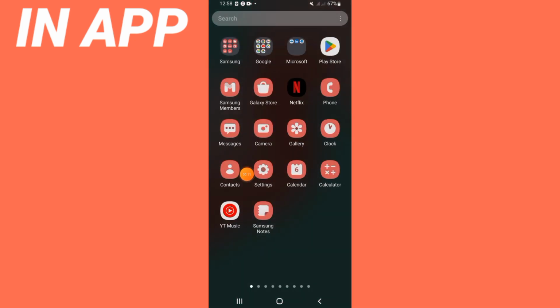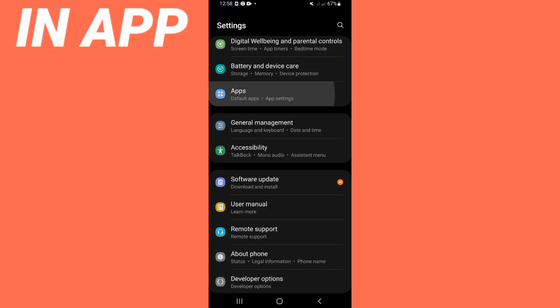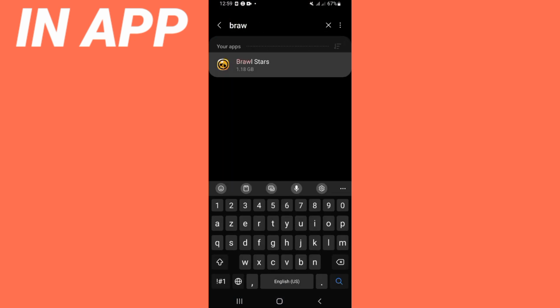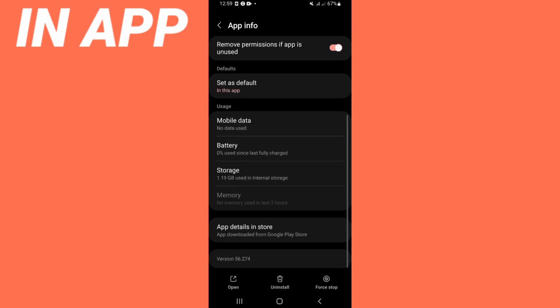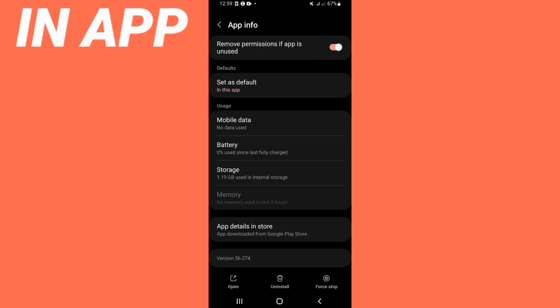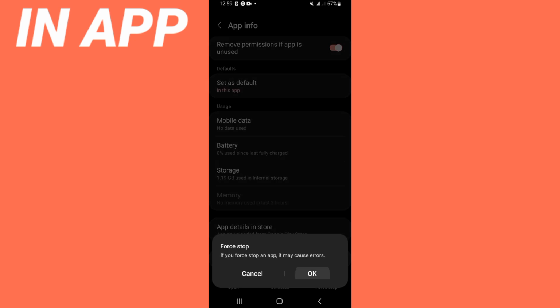Let's do it. Open the settings of your device, click on your apps option, search for Brawl Stars and click. Guys, here scroll down this list, click storage option, click clear cache. Back after that, click on force stop and click now OK.